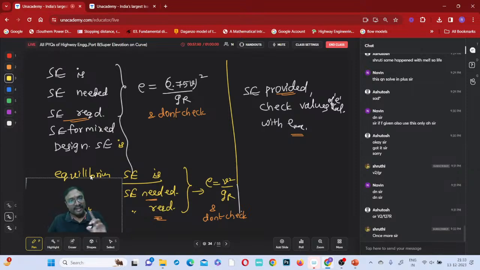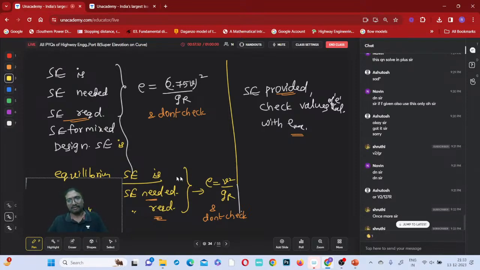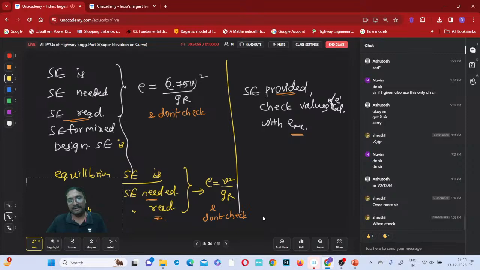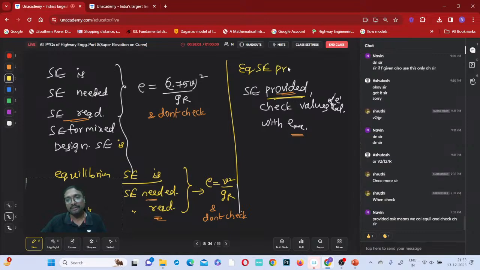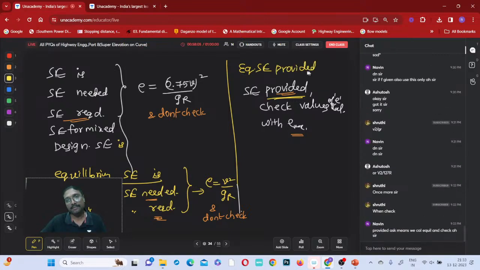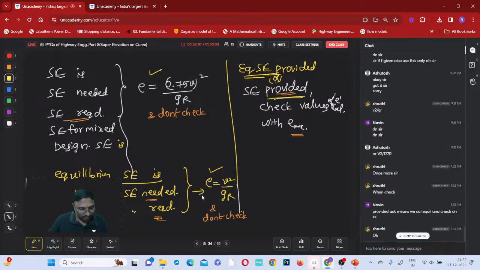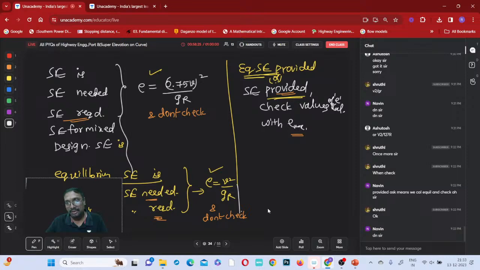See, equilibrium super elevation needed. When to check? When super elevation provided or equilibrium super elevation provided is mentioned, you check this value with E maximum. Got it? Understood? Shruti, others also.